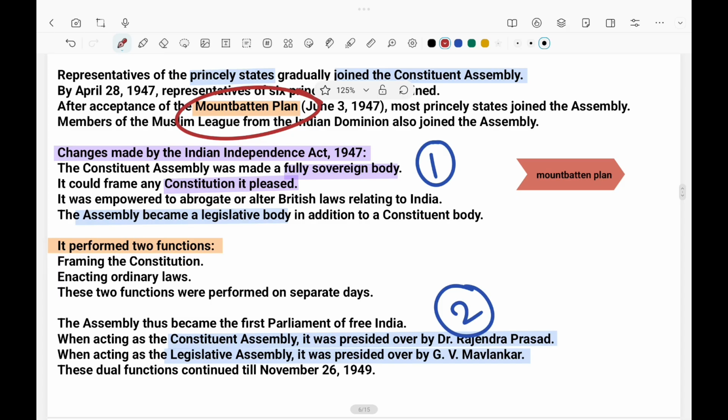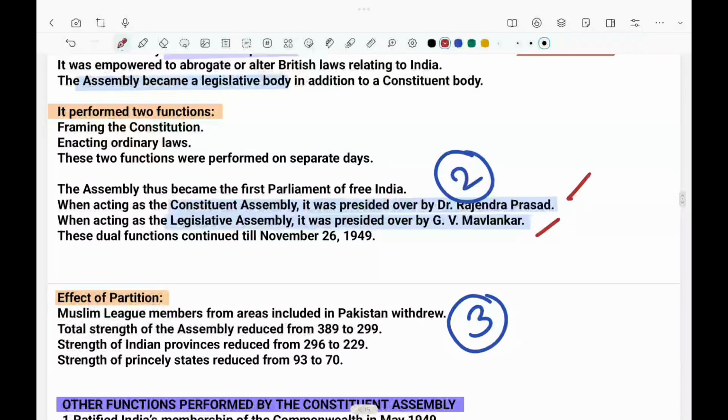The second thing was that we got our own presidents: the Constituent Assembly President will be Rajendra Prasad, and the Legislative Assembly President will be G.V. Mavalankar. The Constituent Assembly is basically where all the discussions and debates go on, whereas the Legislative Assembly is basically the persons who will be writing. The third change is the composition. How many seats were there, and how many got fulfilled, on what basis? These are the three changes that happened in the Independence Act.